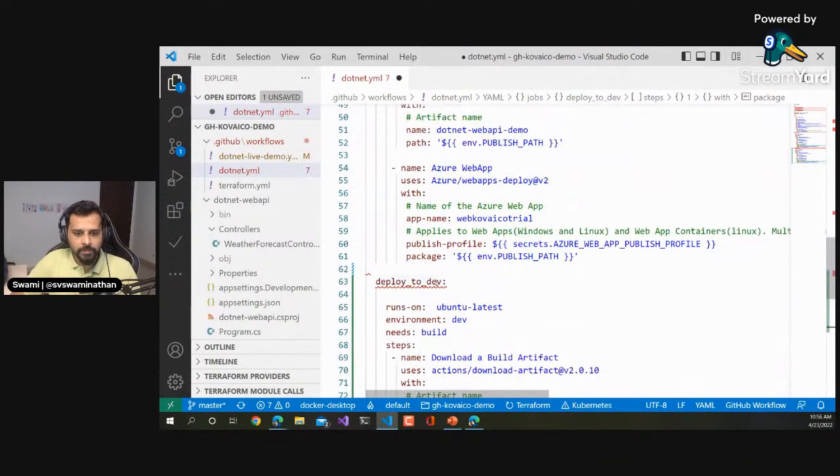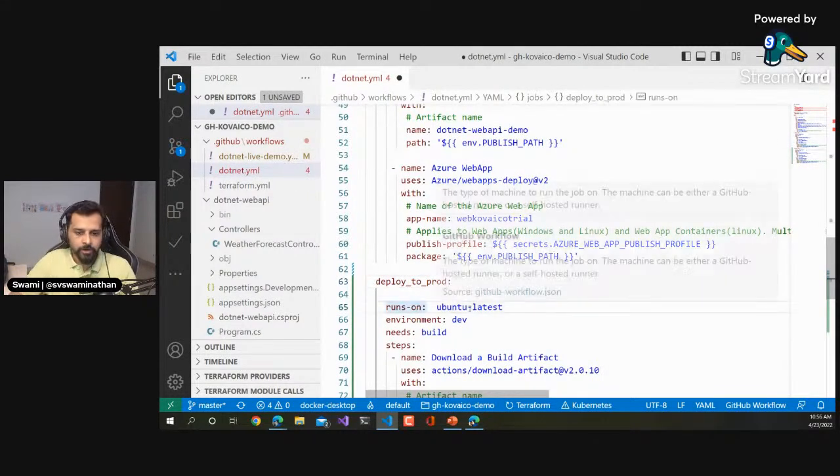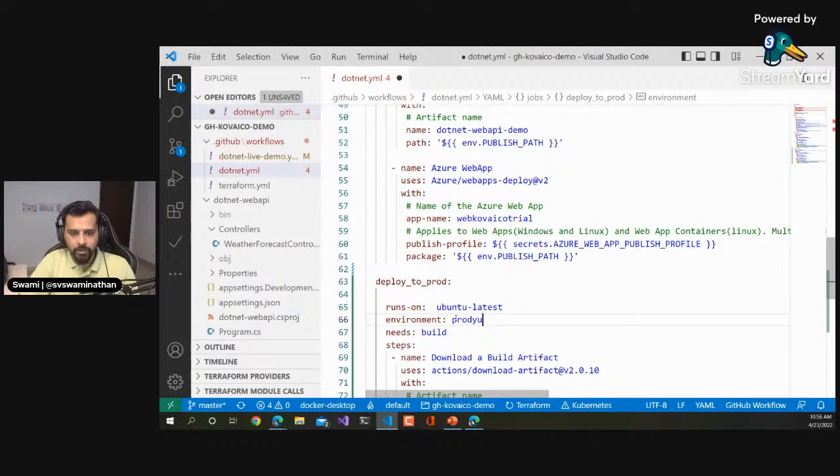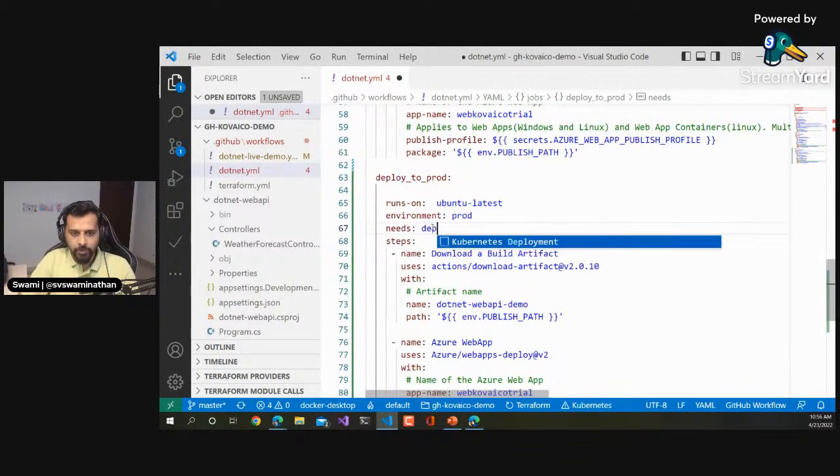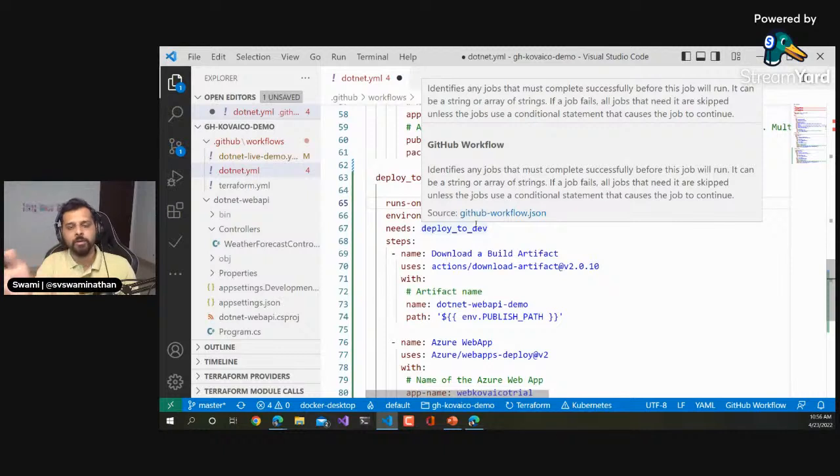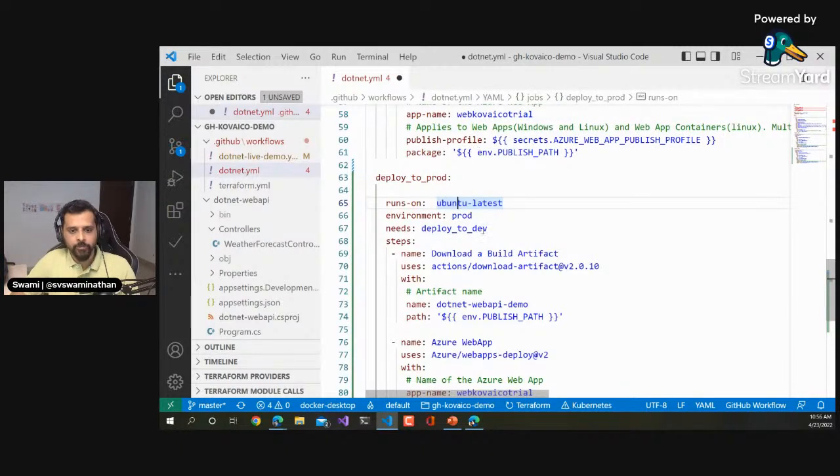Now I'm going to say this is deploy to prod, and I'm okay to run this on Ubuntu latest. Here I would like to use prod, and this needs maybe deploy to dev. So once my deployment to dev is complete and validated, I want to deploy this into production. Of course, in the real world, you will have multiple environments. You can promote from dev to QA and then to PP and then to perf, and whatever environments you have in place, you can do all of those. For simplicity, I'm just taking only 2 environments here.